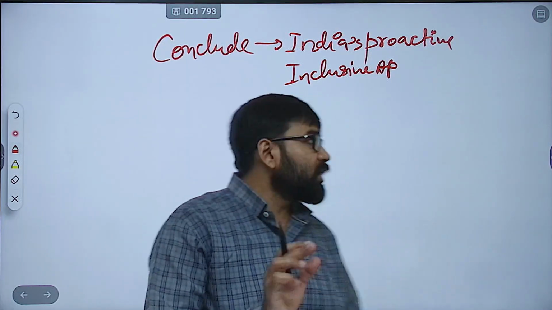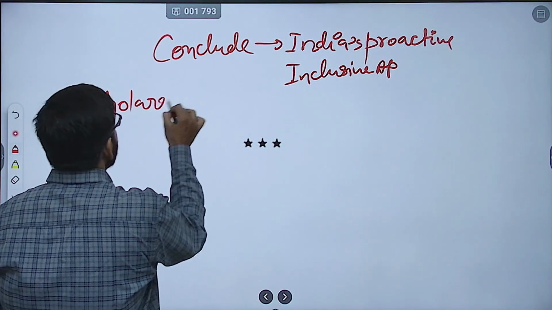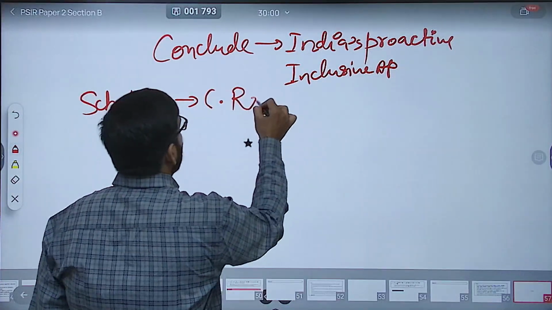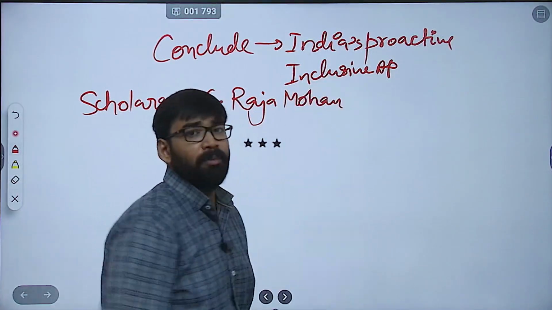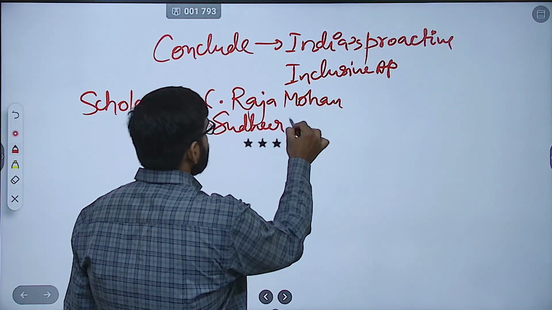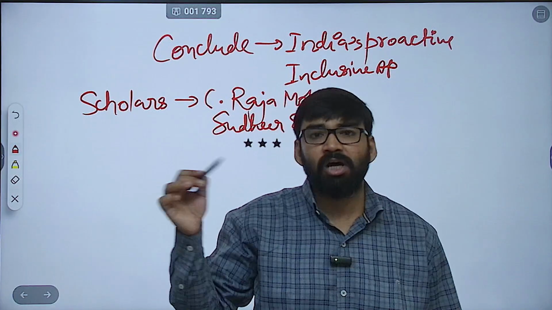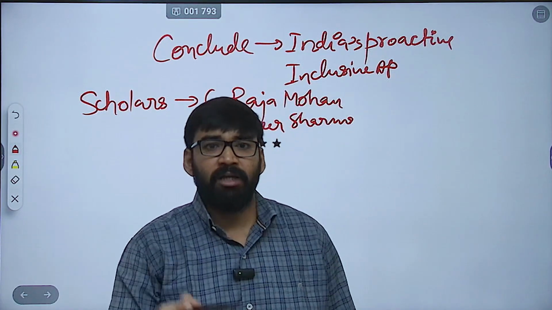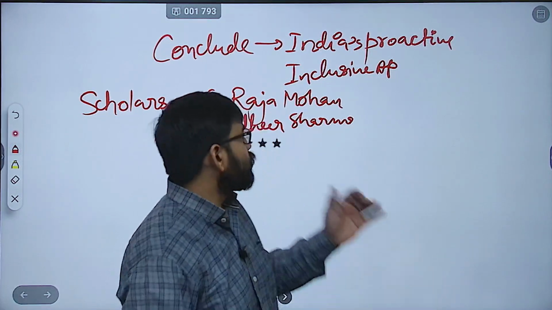Clear? Now, what are the scholars that you can mention here? Scholars like C. Raja Mohan. यहां पर भी आप सी राजा मोहन, सुधीर शर्मा, clear, on South Asian connectivity. Then C. Raja Mohan talked about trilateralism. So these are the scholars that you can mention.